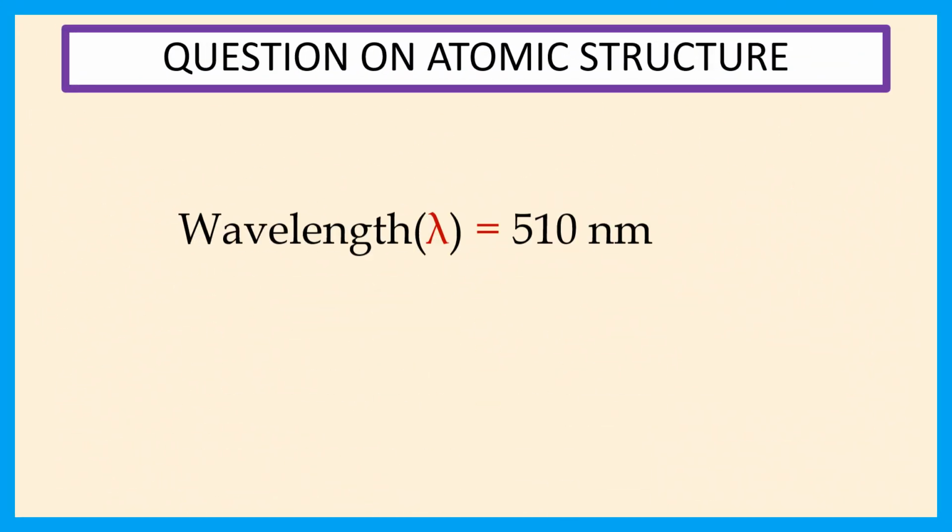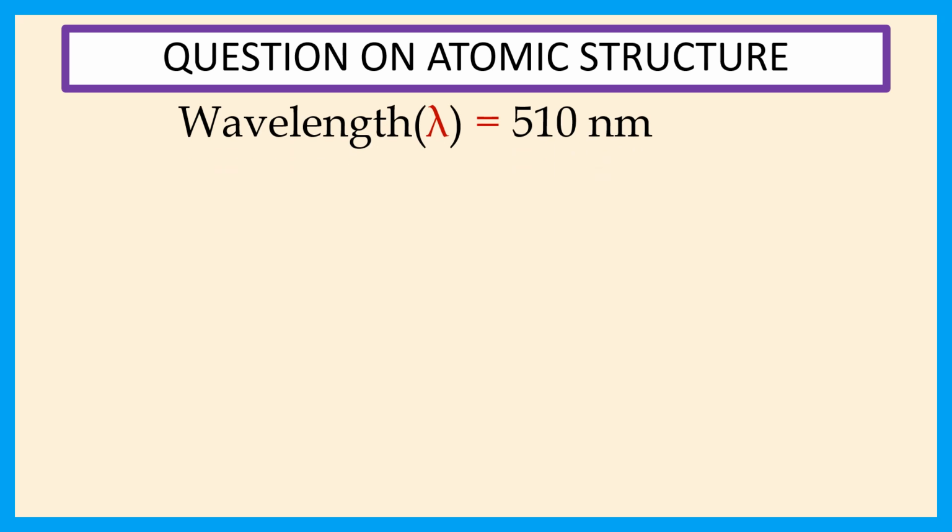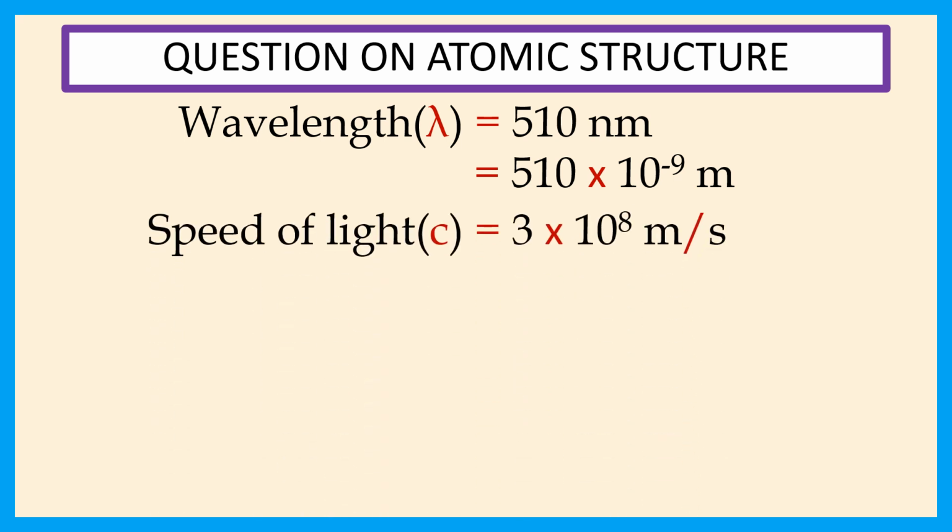Here given wavelength lambda is equal to 510 nanometer is equal to 510 into 10 to the power minus 9 meter. We know that speed of light c is equal to 3 into 10 to the power 8 meter per second. Again we know that frequency nu is equal to c by lambda.